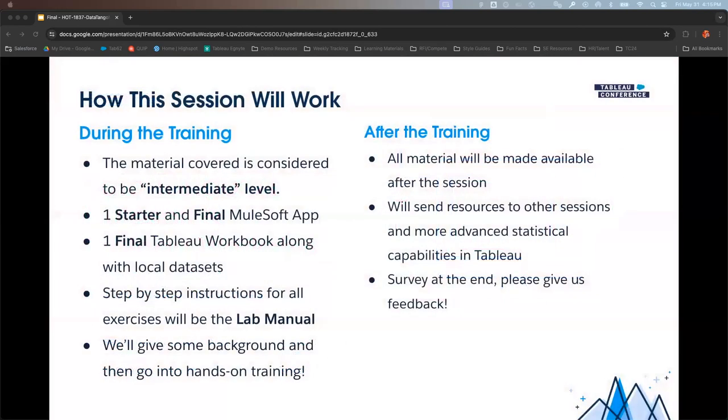A little bit about how the session will work, or at least the demo. We do consider this to be intermediate level. We have two MuleSoft exercises that we're going to show with one final Tableau exercise there on the end. And like I said, if you wanted to give it a try yourself, feel free to look at the session materials.